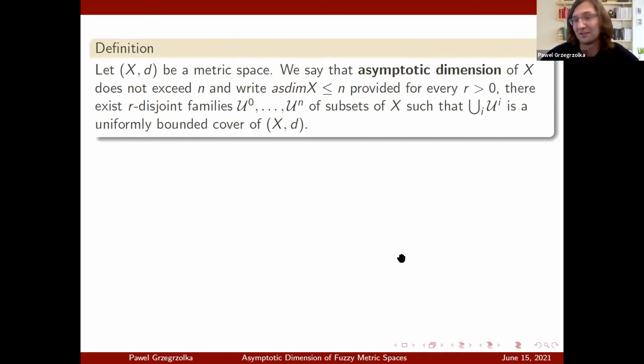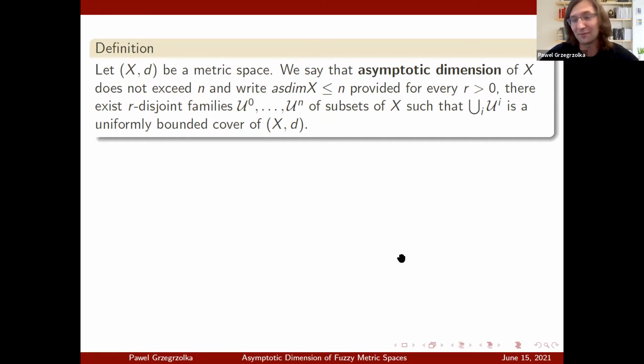does not exceed n, and you write that asymptotic dimension is smaller or equal to n, provided that for every distance r bigger than 0, there exist r-disjoint families U_0, all the way up to U_n. So we have n plus 1 colors, you can call them colors, of subsets of X, such that the union of them is a uniformly bounded cover of the metric space. And at first sight, you might need a minute to digest this definition.